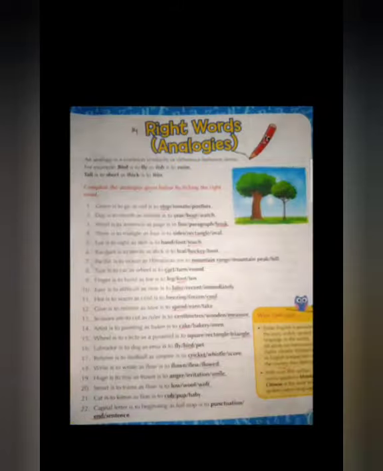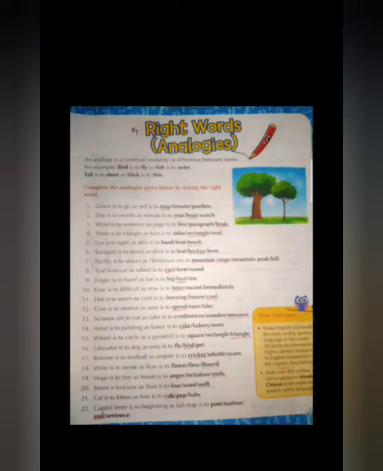Next lesson. Lesson 14, page number 21. Write words. Analogies. What are analogies? Listen. An analogy is a common similarity or difference between items. Similarity means it resembles the same, or difference between items.